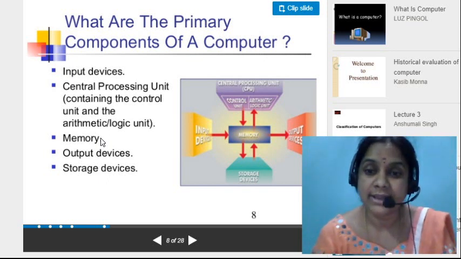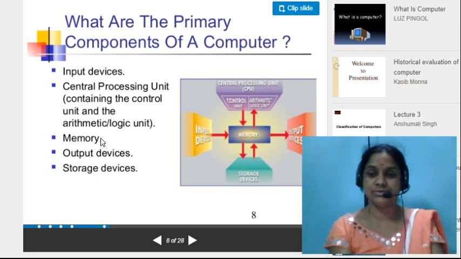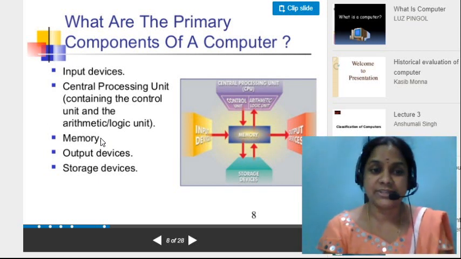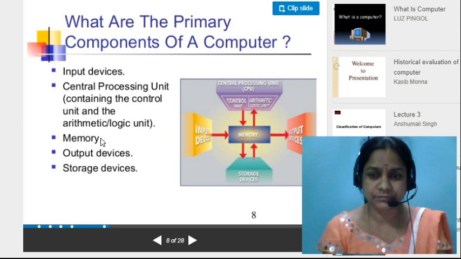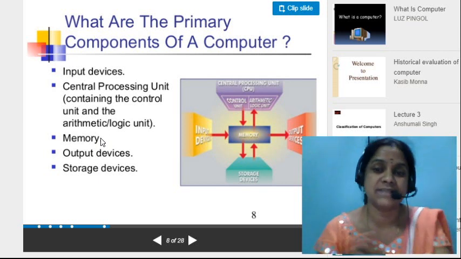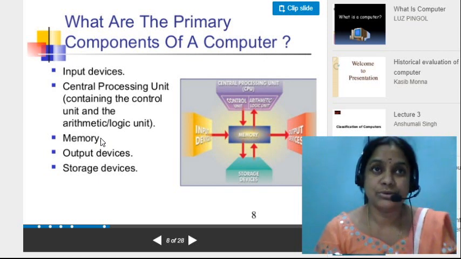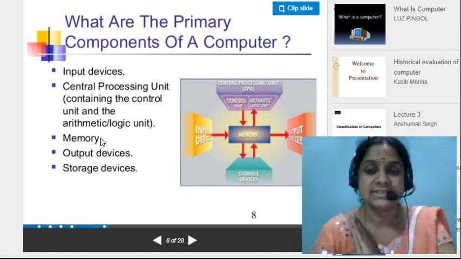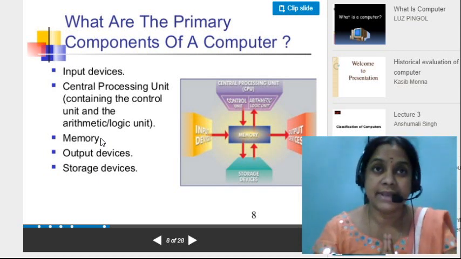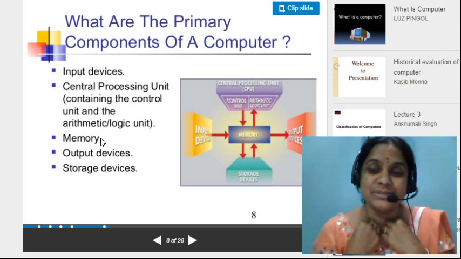And what is meant by output devices? Output devices are the devices which are used to give the result. And the storage devices are also used just like a memory. For storage, what parts are we going to have? See here, the dresses are going to be stored in racks. The books are going to be stored in a study area. The cooking items are going to be stored in a kitchen, and the gold items are going to be stored in some place.